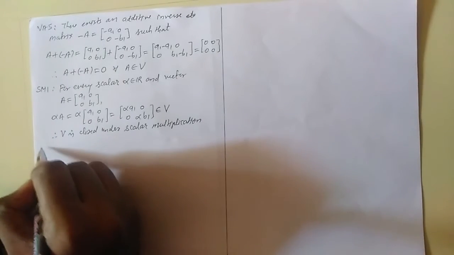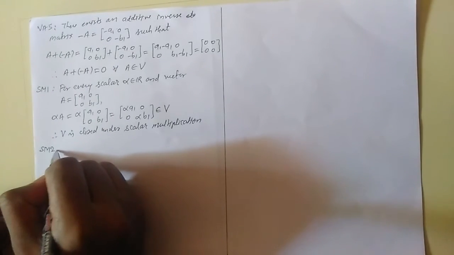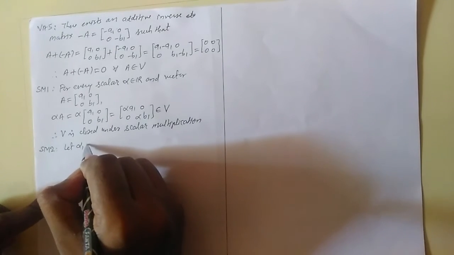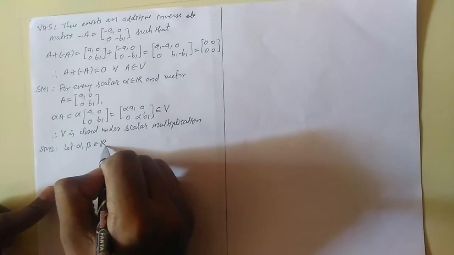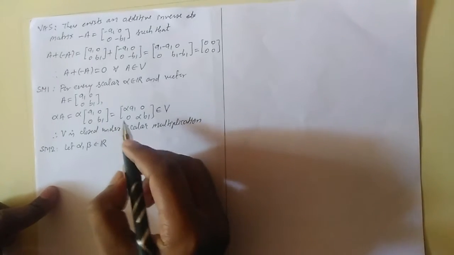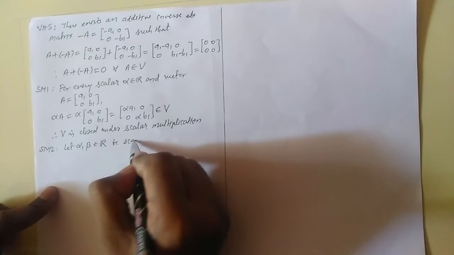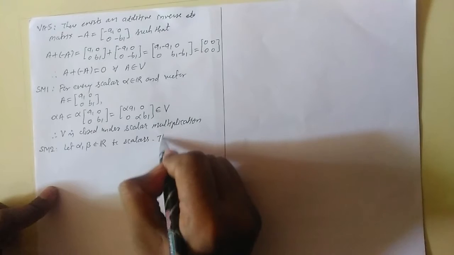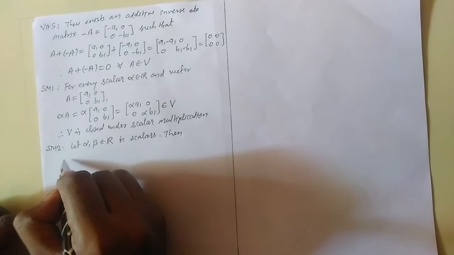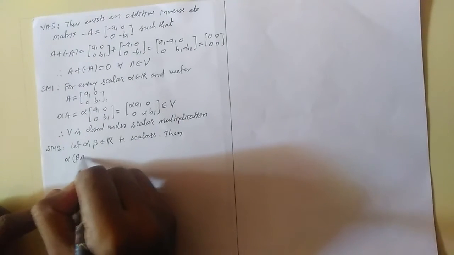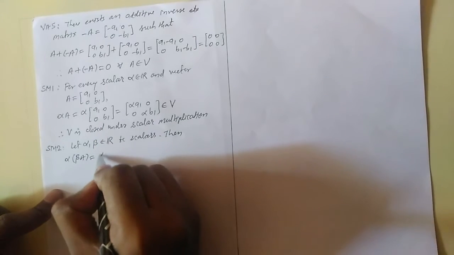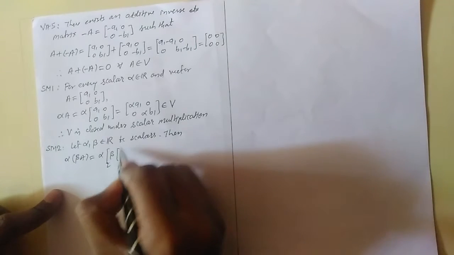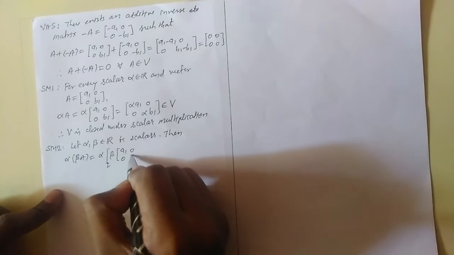Now next axiom, SM2. Let alpha, beta belong to the field R, real number scalars. Then we will have alpha beta A, and this equals alpha beta times your matrix A1 0 0 B1.